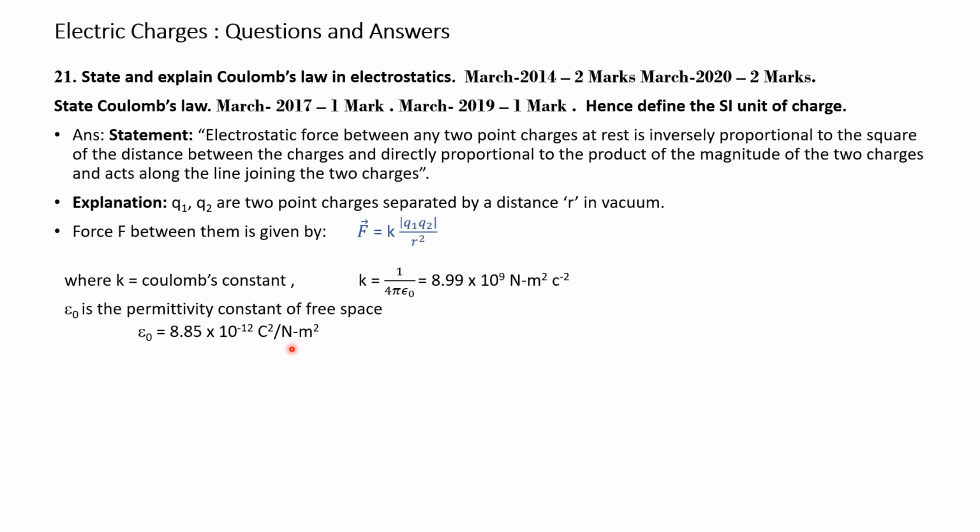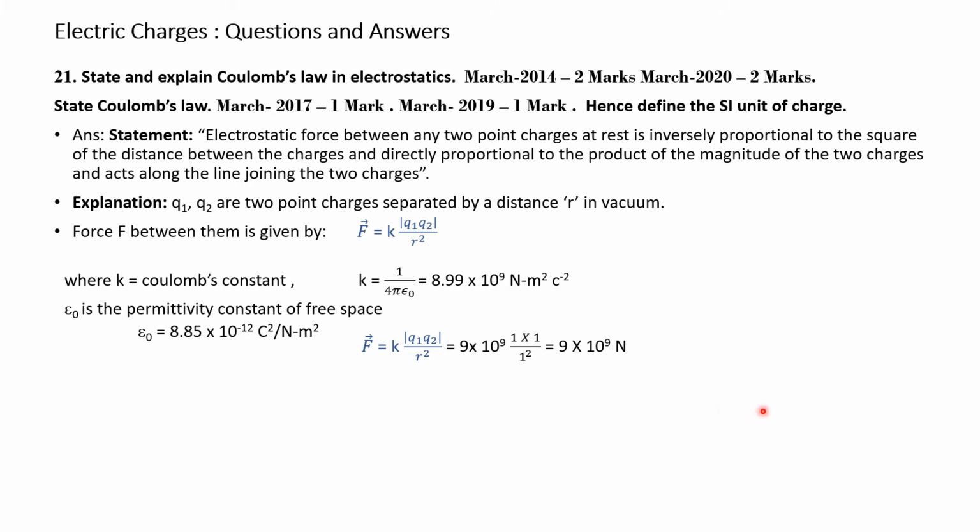Suppose we take Q1 as 1 coulomb and Q2 also as 1 coulomb and the distance of separation is also 1 meter, then the value of F will be 9 into 10 to the power of 9 newtons. This is the definition of 1 coulomb. The SI unit of charge is coulomb. In SI units, K is equal to 9 into 10 to the power of 9.